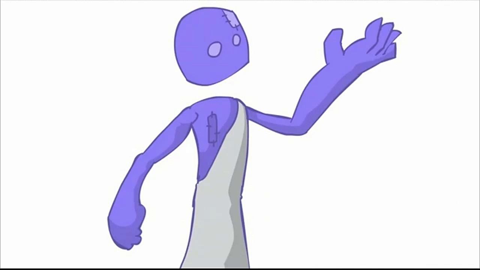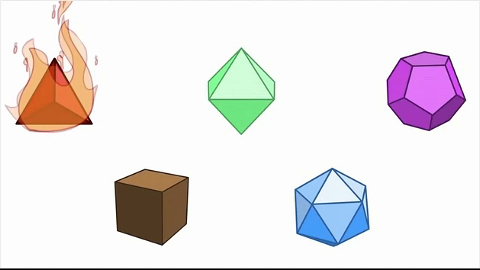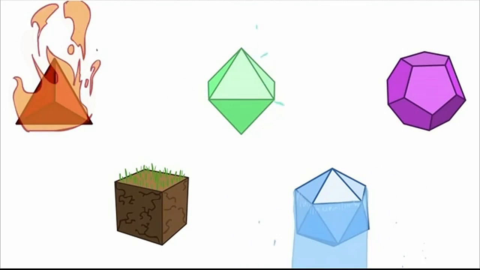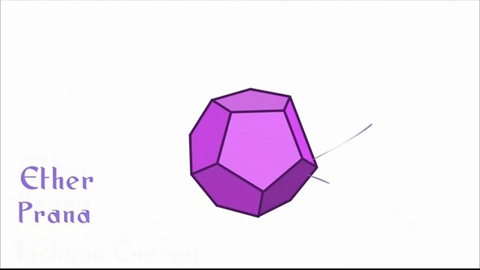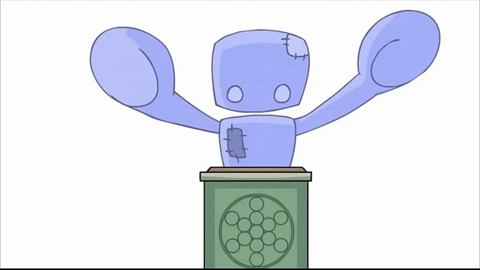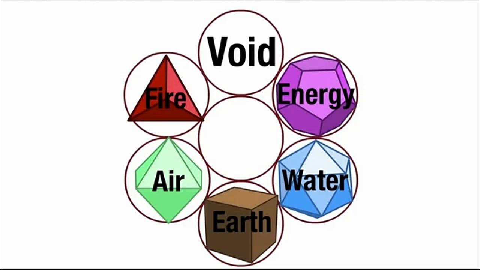The ancient alchemists and great souls like Pythagoras, father of Greece, considered each shape to have an elemental aspect to them. The tetrahedron was considered fire, the cube was earth, the octahedron was air, the icosahedron was water, and the dodecahedron was ether. Ether, also known as prana, and tachyon energy are all the same thing. They extend anywhere and are accessible at any point in space, time, and dimension. This is the great secret of zero-point technology.